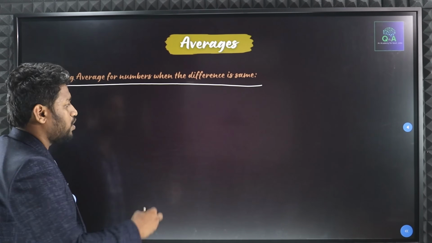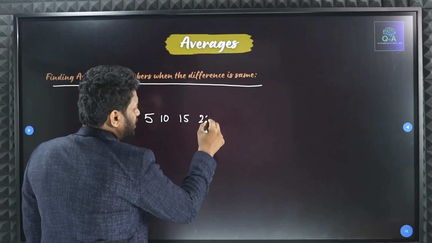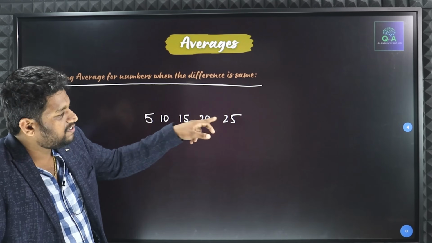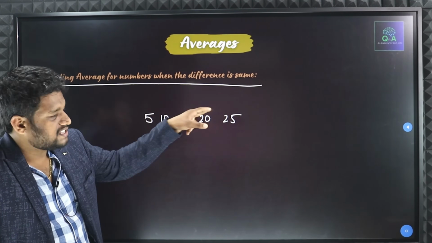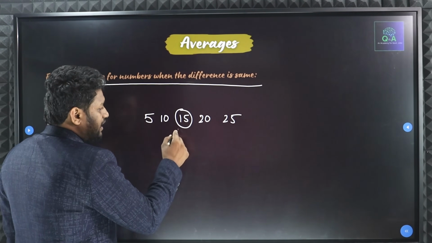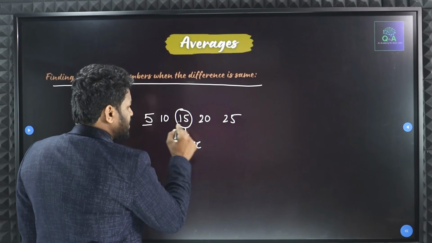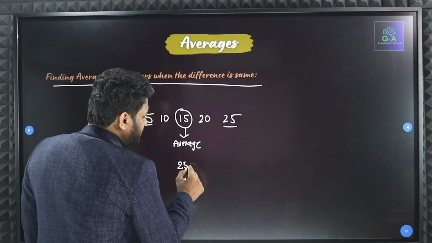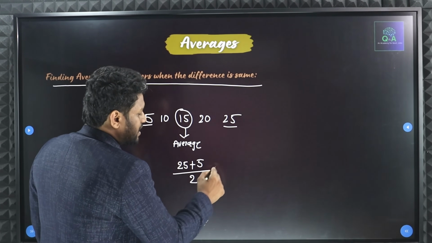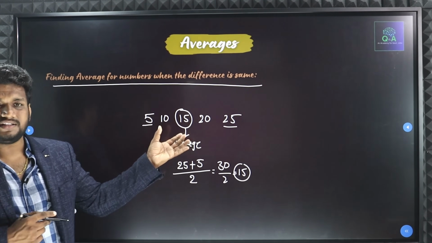When the difference is same means what? For suppose you have numbers like this: 5, 10, 15, 20, 25. Okay, total how many numbers I have here? 5 numbers I have. If you observe here, the difference is same or not? If the difference is same, then what you have to take? You have to take your middle number. Your middle number only is your average. Or you can take first number and last number. What is your first number? 25. What is your last number? 5. 25 plus 5 divided by 2 will be giving the same answer, which is 30 by 2, 15. So anyway you'll be getting the same answer or not.